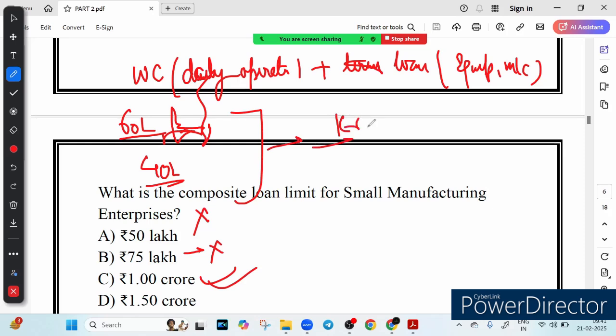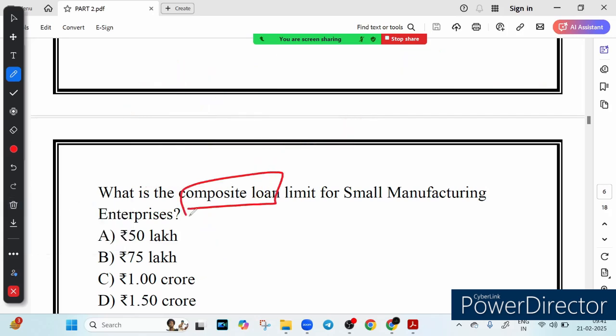And 1.5 crore is wrong. So what we learned from this question is that whenever you see the word composite loan, it means two things: working capital plus term loan, right? For a small manufacturing enterprise, remember, the limit is 1 crore. So this helps MSME invest in equipment, technology and daily operation.